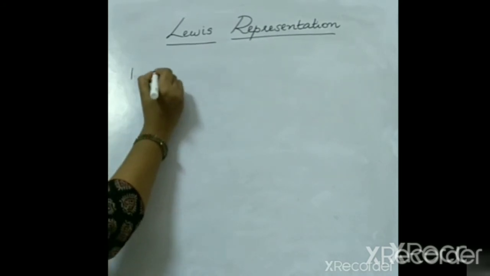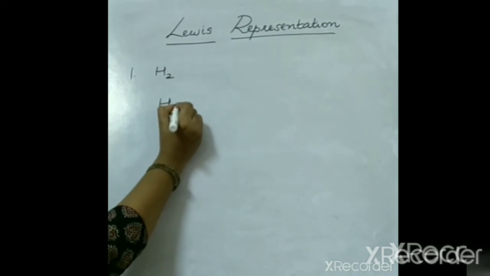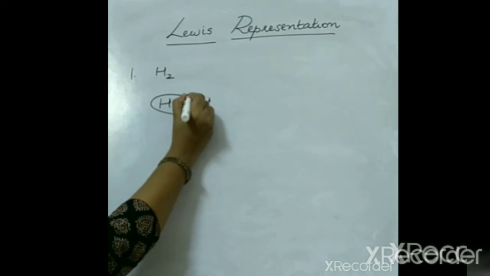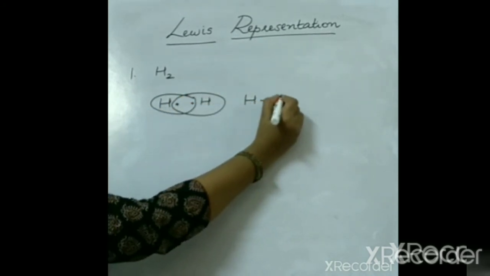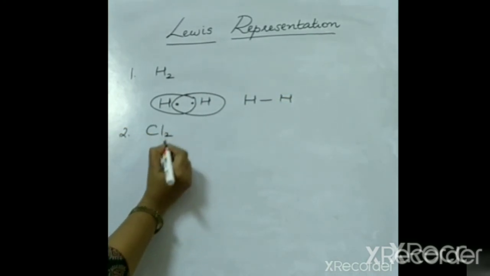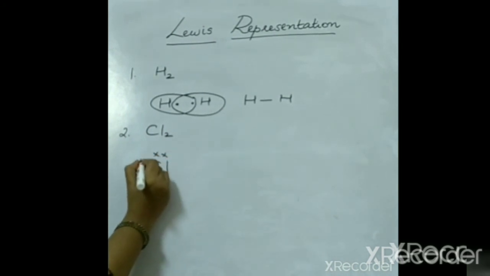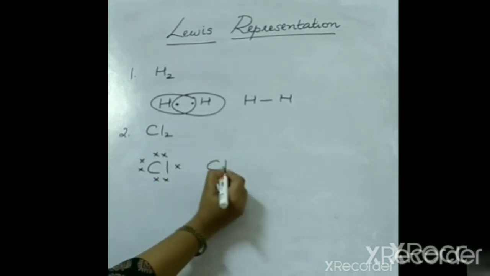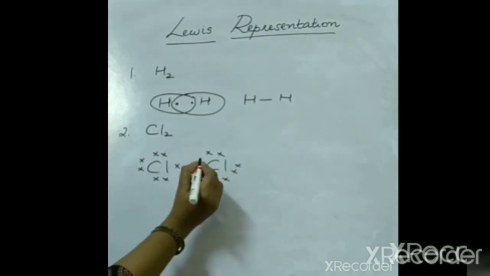Consider Lewis representation of formation of bond. The bond which is formed by the sharing of electrons between atoms is known as covalent bond. Consider hydrogen molecule. Each hydrogen atom has one valence electron and each hydrogen atom requires one more electron to get a stable configuration. Therefore, each hydrogen atom contributes one electron for sharing with the other hydrogen atom. Since two electrons are shared between the two hydrogen atoms, a single covalent bond will be formed.